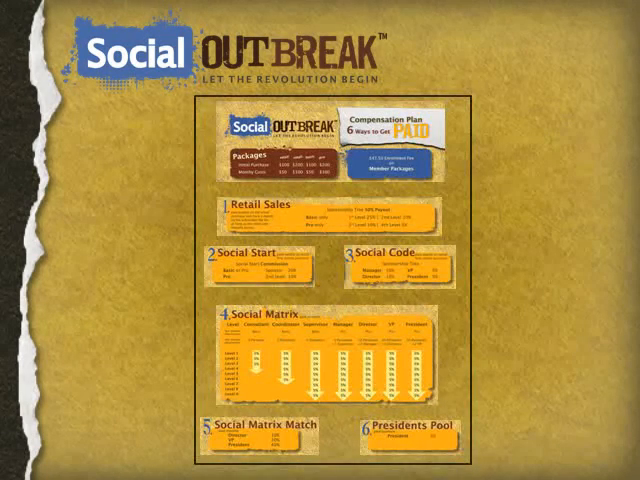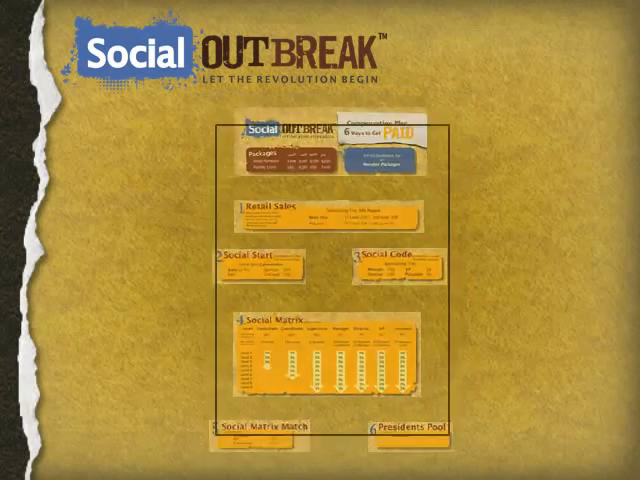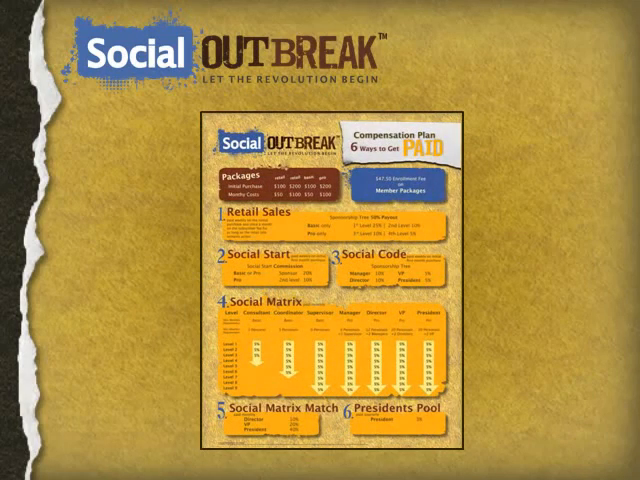Well, there you have it, the 6 ways you get paid in Social Outbreak. When you put those 6 things together into this simple one-page compensation plan that is understandable, doable, and lucrative, we think you'll agree that you have everything you need at your fingertips now to be successful. We appreciate you taking the time to learn more about the compensation plan.